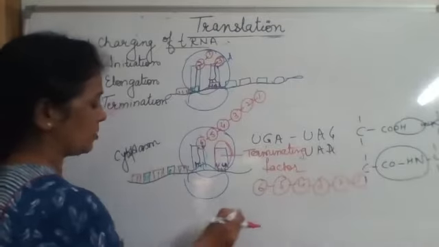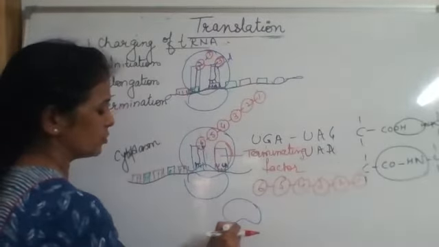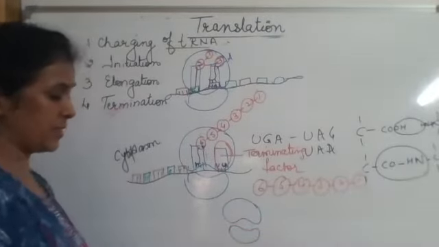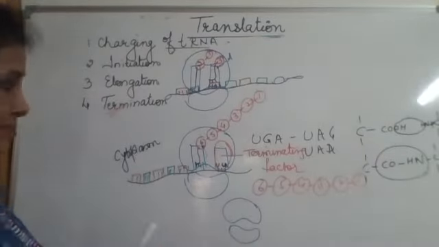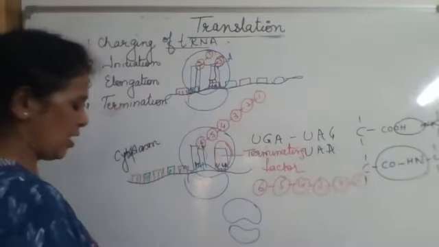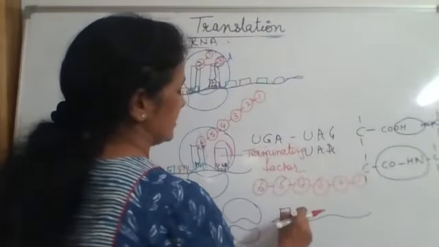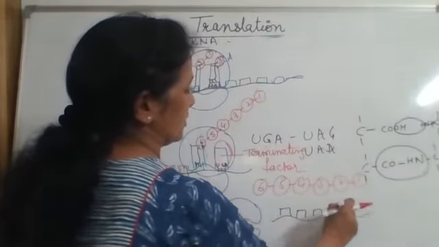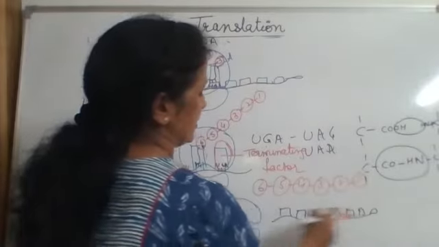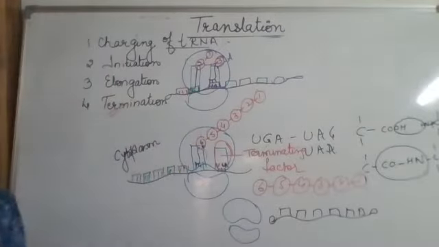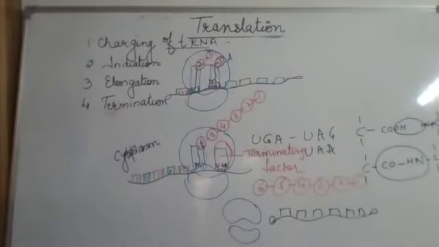Both subunits of the ribosome get separated. And now the mRNA that was carrying these 6 codons also gets separated, along with the tailing and capping. So now this is just the reversal of initiation.